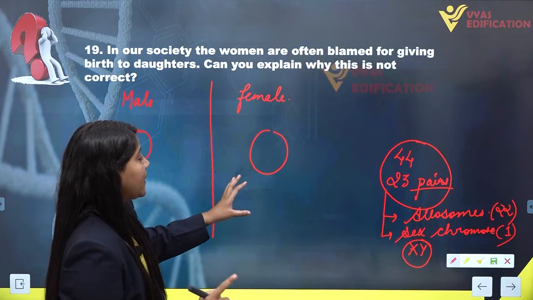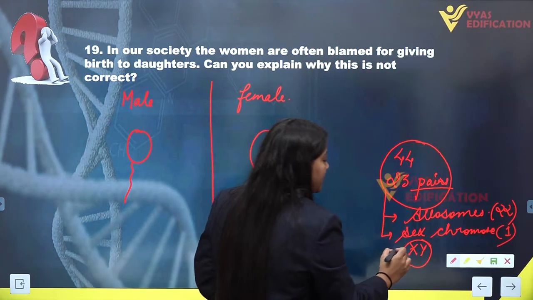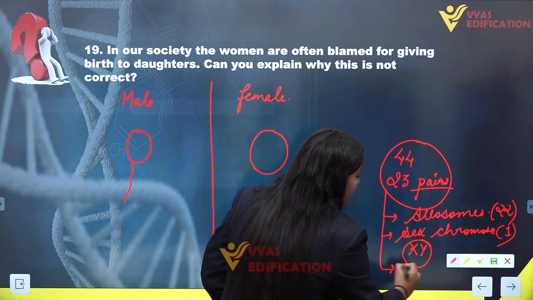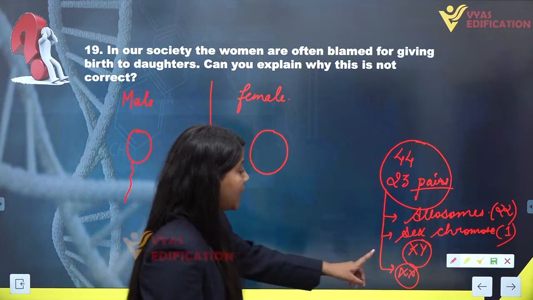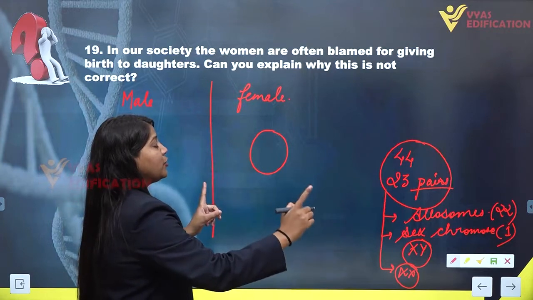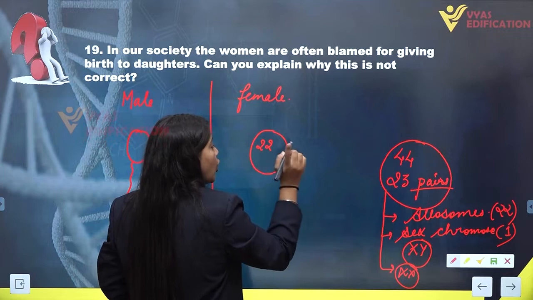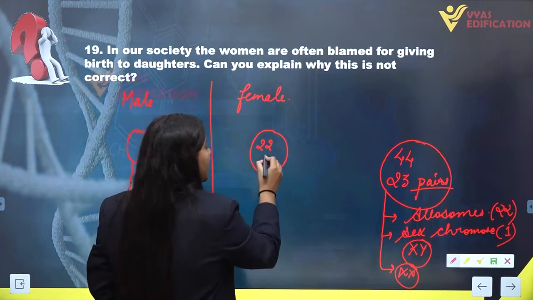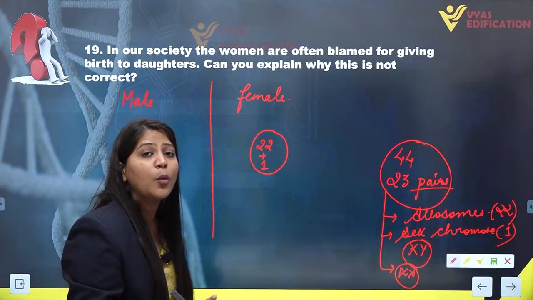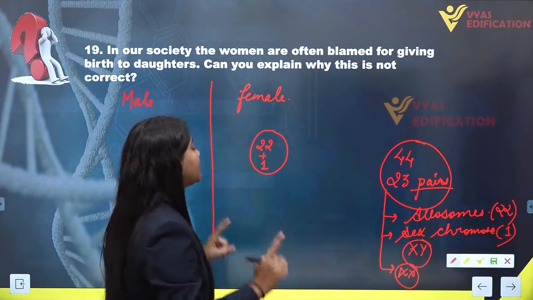Now in the case of females, females have only XX sex chromosomes, and XY chromosomes are present in males. At the time of formation of the ovum, it will receive 22 normal chromosomes and one sex chromosome, and that one sex chromosome in the female gamete will always be X only.